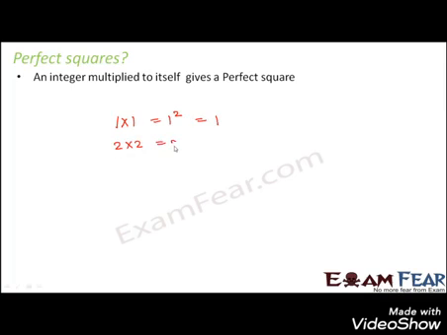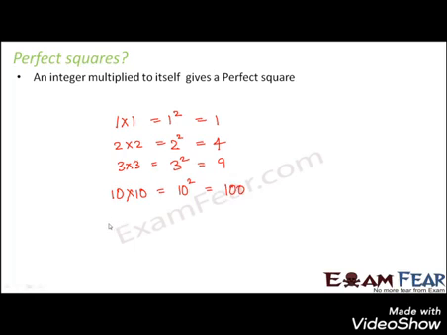2 multiplied to itself, you get 2 square. The value is 4. So 4 is a perfect square. 3 multiplied to itself, 3 square, that is 9. So 9 is a perfect square. Let's take some bigger numbers, like 10 multiplied by 10 gives you 10 square, which is 100. So 100 is a perfect square.